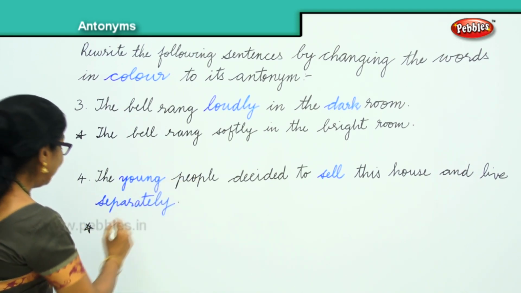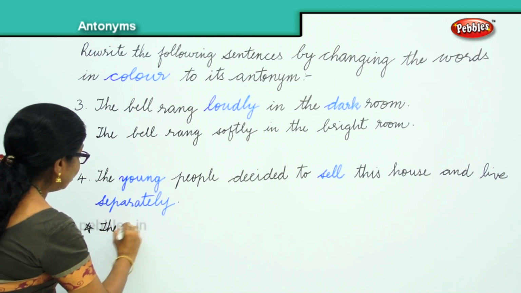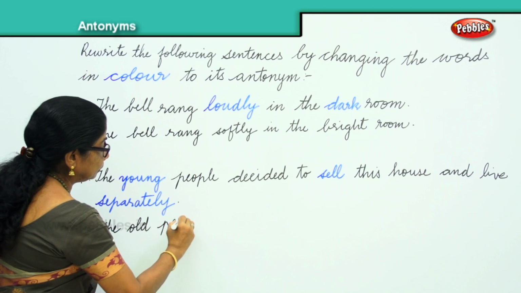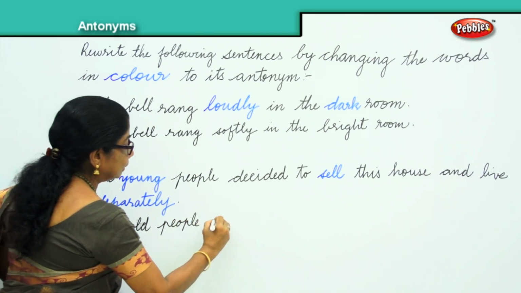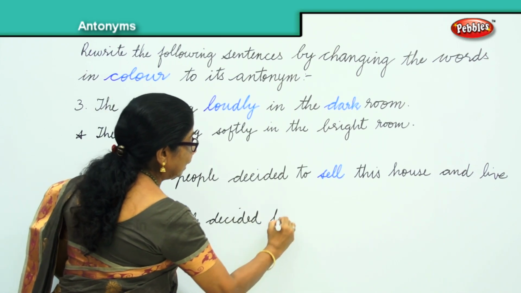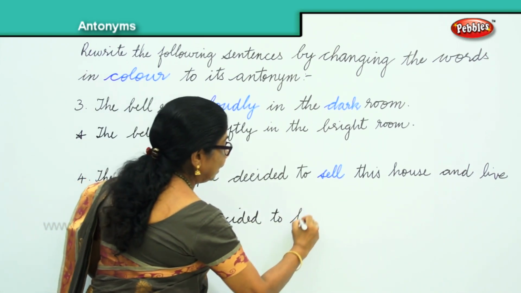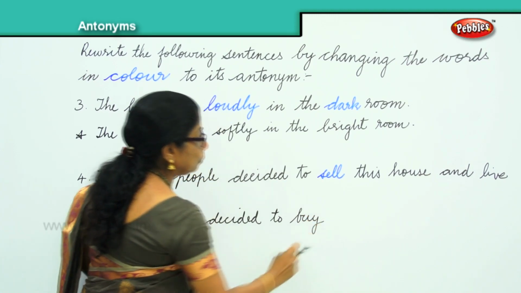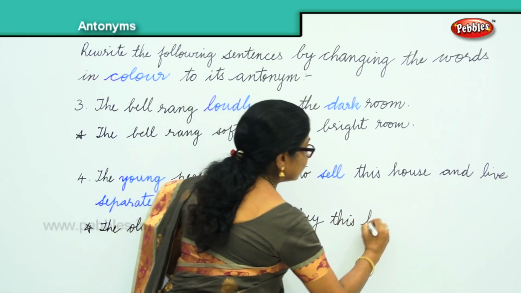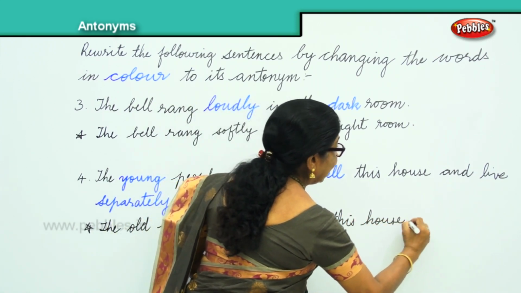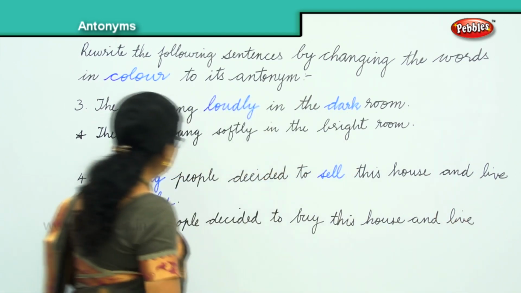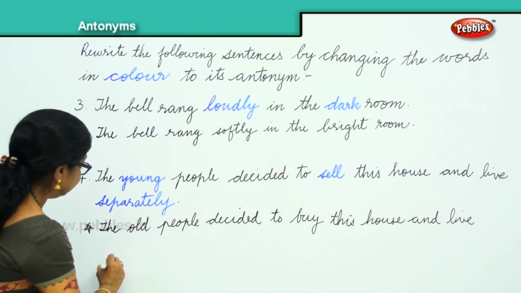The old people decided to buy this house and live... you have here separately, so together.